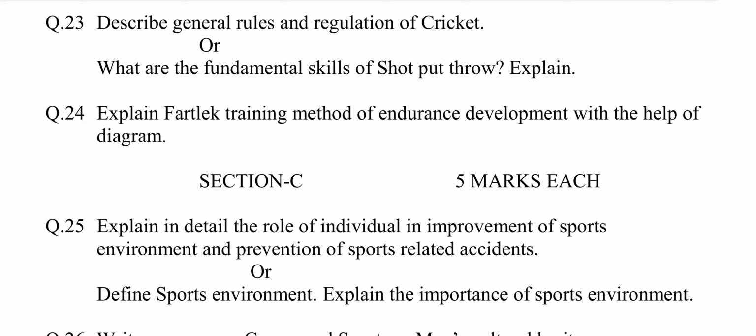A run is completed when the two batsmen cross each other and reach their opposite ends. 3. A series of 6 balls in an over. 4. Two umpires on the playing field and third umpire off the field. 5. The batsman tries to score as many runs as possible before the ball is returned.